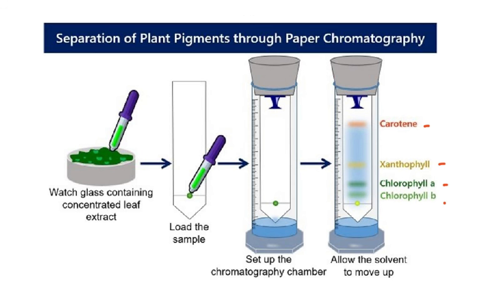Now, if you keep on looking at this experiment, you can understand the points that I'm going to give you. The first point is difficulty in achieving a spot of the extract. Sometimes it might not be so concentrated and just spreads out and diffuses. The other point is that each pigment spreads out during migration, gives a long streak, or runs into each other or overlaps. The third point: pigment may fade, may be too pale to see clearly, so difficult to measure accurately, as you can see in some of these.